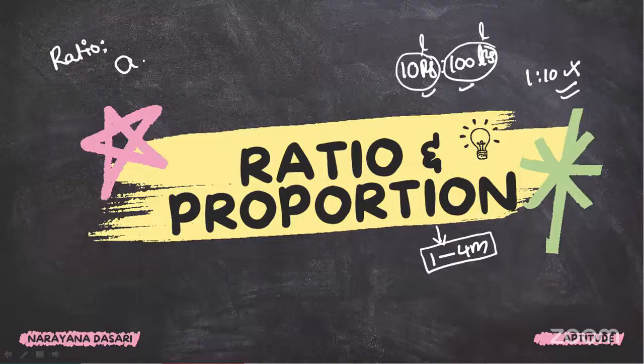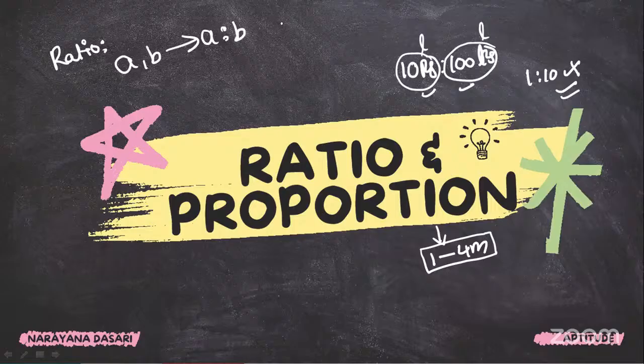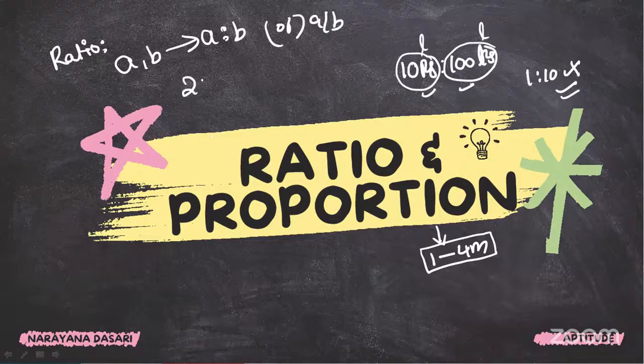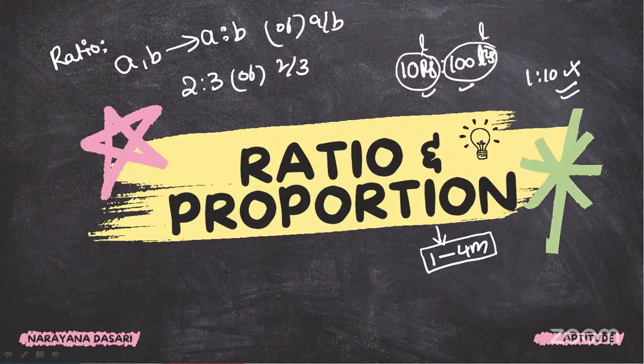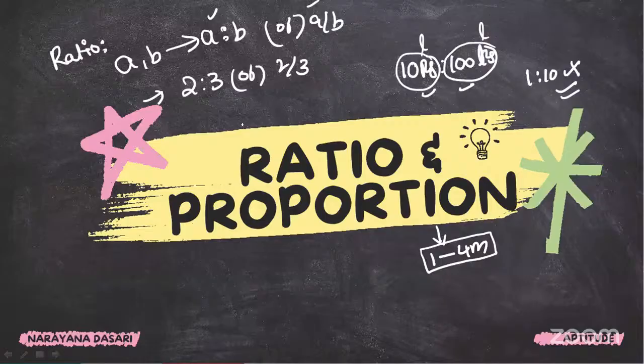For example, A comma B. The ratio is A is to B, or A by B, same. For example, 2 is to 3 or 2 by 3 is the same. What is the ratio, guys? Two quantities of the same units is called the ratio. The ratio can be written as A is to B or A by B, same, guys.